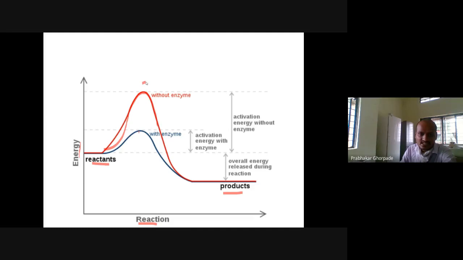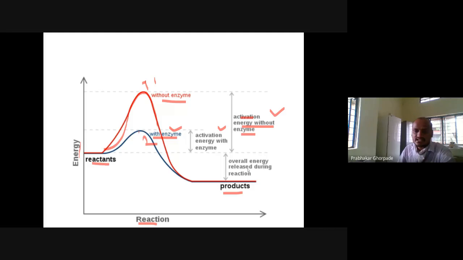This is the transition state without enzyme. This curve height is very high, so the activation energy without enzyme is high. Whereas if you put the enzyme in this reaction, the activation energy with the enzyme gets lower. The second curve has a lower activation energy, which means this second reaction should progress faster. So with the enzyme, this reaction should be faster.